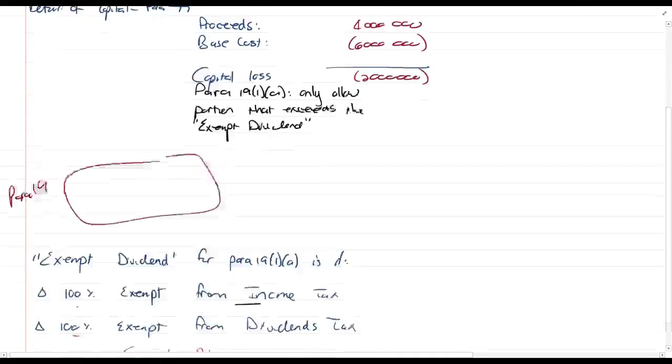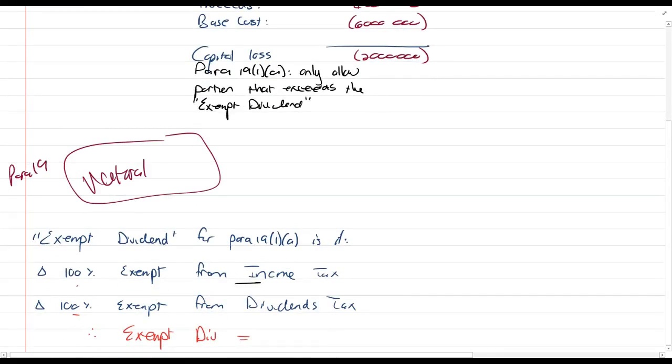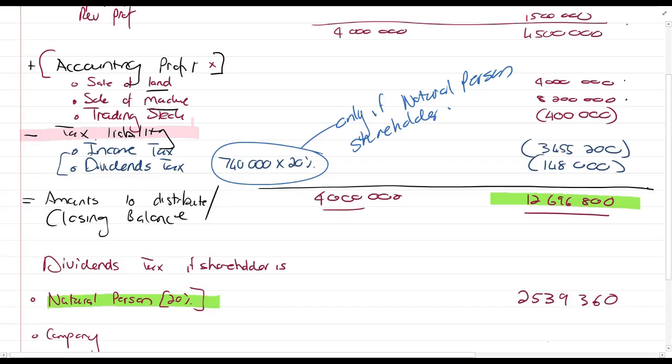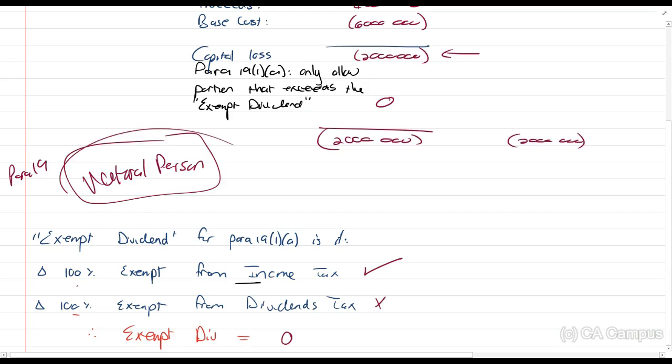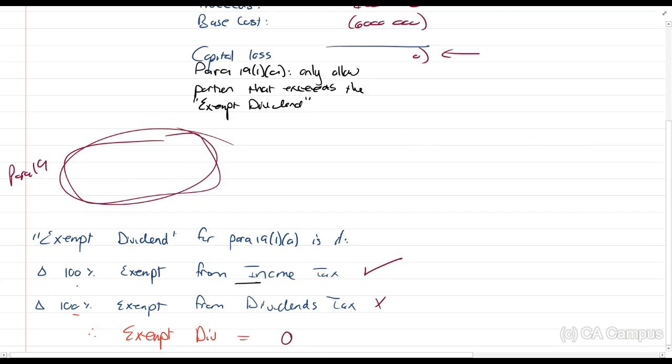We then look at paragraph 19, and remember, still for a natural person. Was it exempt from income tax? Yes. Was it exempt from dividends tax? Was there dividends tax on that amount? Yes, there was. Right? So the exempt dividend is nil. So how much of my capital loss I calculated exceeds nil? The full capital loss. So the full capital loss will be allowed. Okay, if this is a natural person. But now, we are doing it for a company.